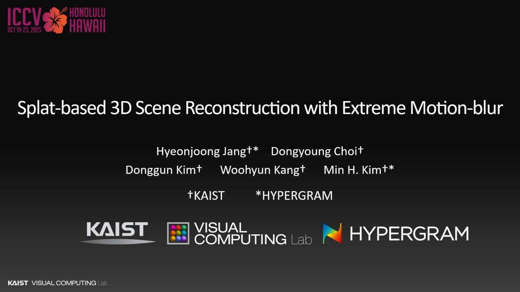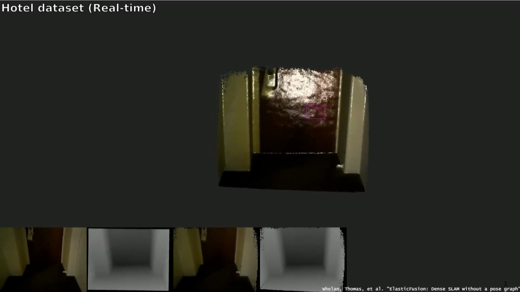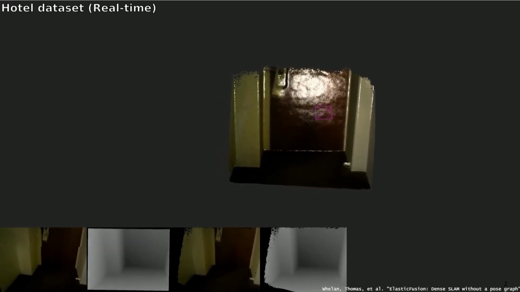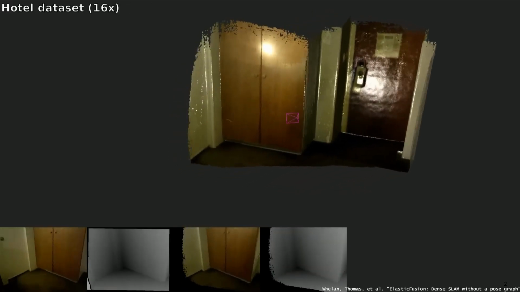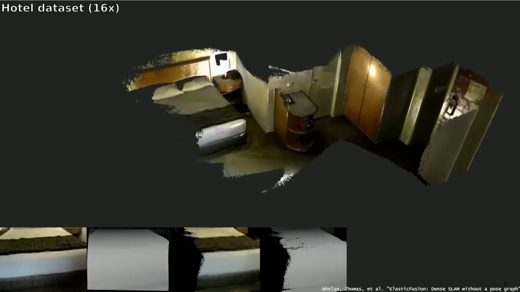In this video, we will present Splat-based 3D scene reconstruction with extreme motion blur. Let me explain the motivation behind our work. The video demonstrates an example of RGBD scanning speed. The capture has to be performed slowly to avoid motion blur, which makes the process very time-consuming. In contrast, we aim to achieve 3D reconstruction even when the input video contains significant motion blur.